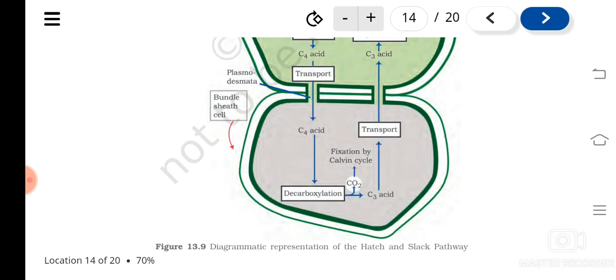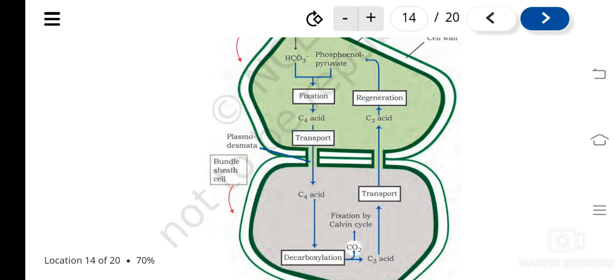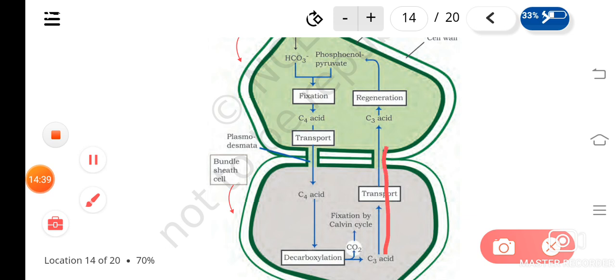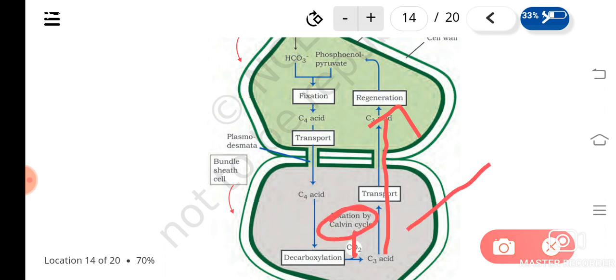In the bundle sheath cells, it gets split and forms CO2 and a 3-carbon molecule. This 3-carbon molecule goes back into the mesophyll cells for another fixation cycle, and the carbon dioxide released enters the Calvin cycle. So in bundle sheath cells the Calvin cycle takes place, and in mesophyll cells the C4 cycle happens. This is an advantage to reduce a phenomenon known as photorespiration, which we will study in the next class. Thank you.